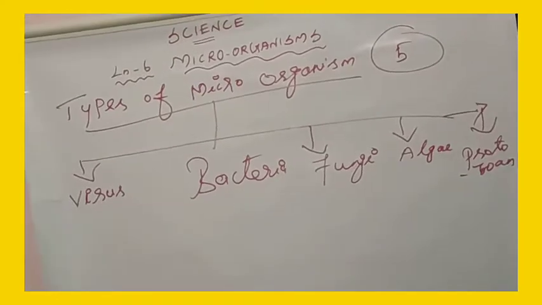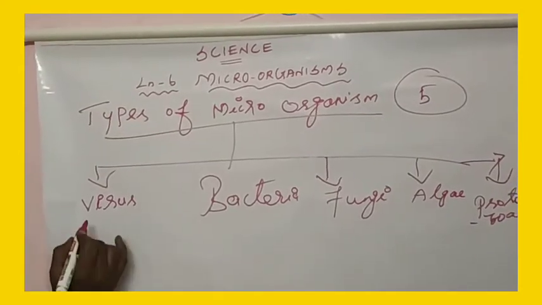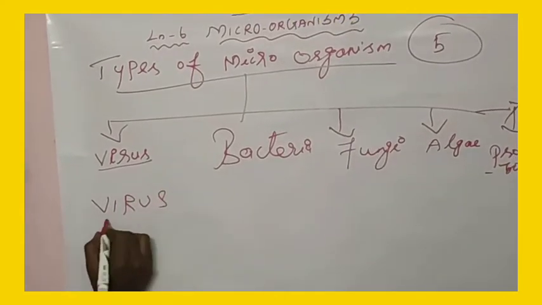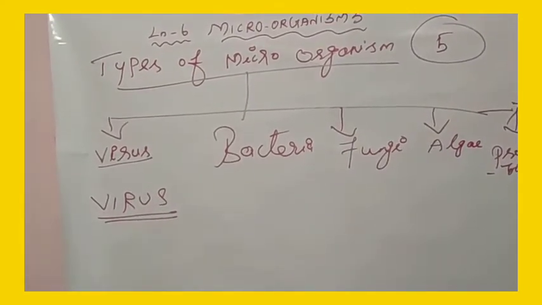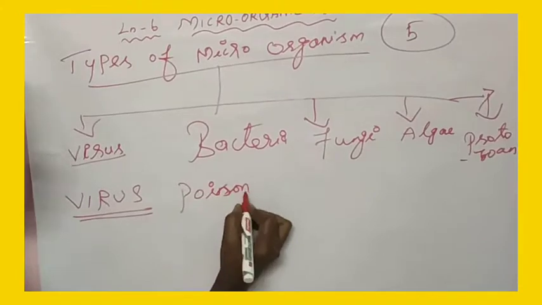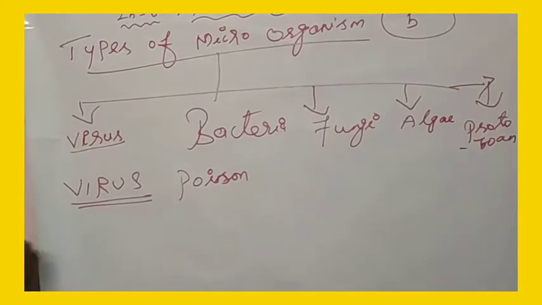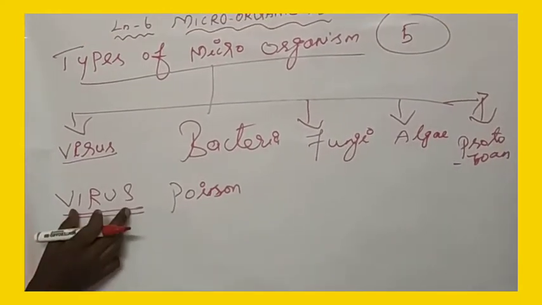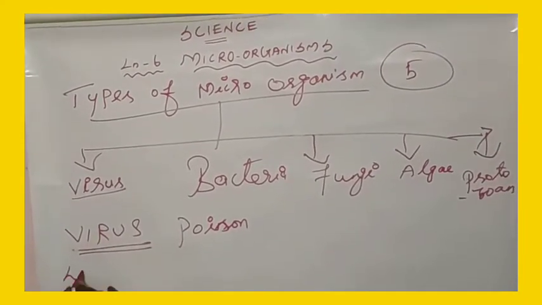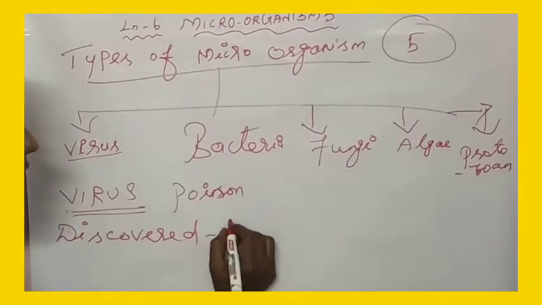So let's discuss each and every microorganism. First one is virus. Virus means poison in Latin. A virus is a tiny particle made up of genetic material and protein. It was discovered by Ivanowsky.